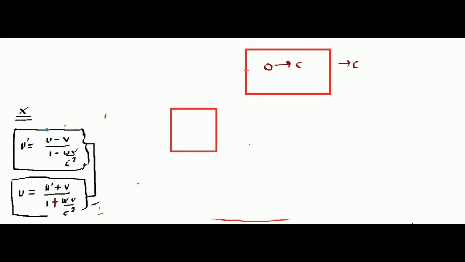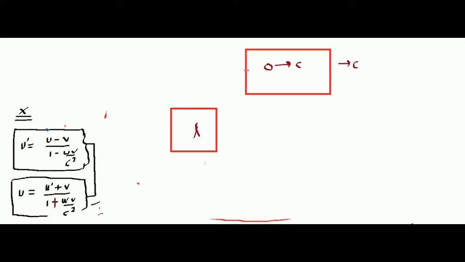Now let us look at an interesting example of the same formula. Consider a spaceship moving with a velocity c, and consider a ball moving with a velocity c inside the spaceship. Now classically, if this observer measures the velocity of the ball, he will say that the velocity of the ball should be 2c, but this is not true. As I said, relativity says nothing can move faster than the speed of light.